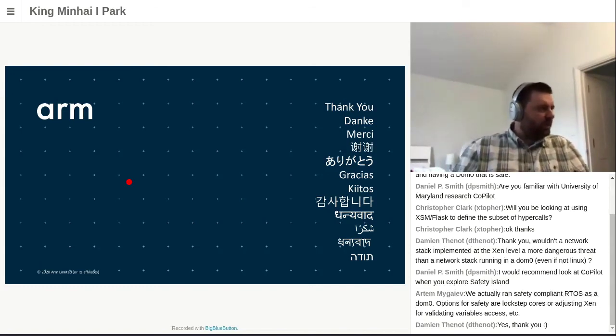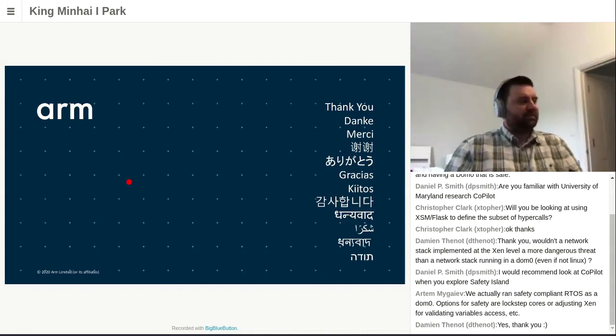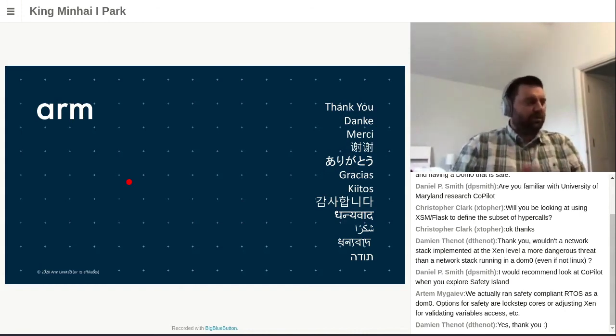So Artem, we actually run safety compliant RTOS as a DOM0, options for safety and lockstep core adjusting Xen for validating various accesses. Yeah, as I said, running an RTOS as DOM0 is definitely a use case. Here, the idea is, for example, if you have a lockstep core, it might make sense to monitor what this lockstep core is doing from outside the core.